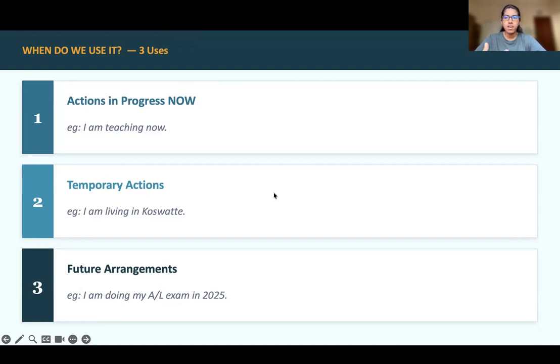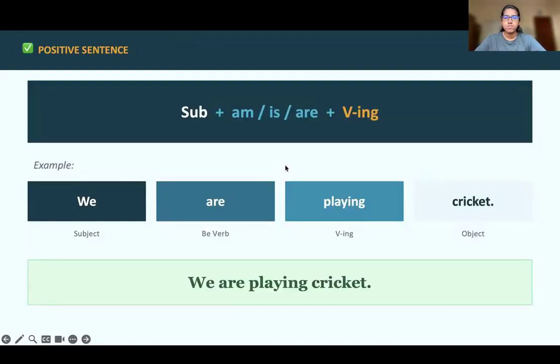We need three things. Subject, am is are, that is the be verbs, and the ing form of the verb.